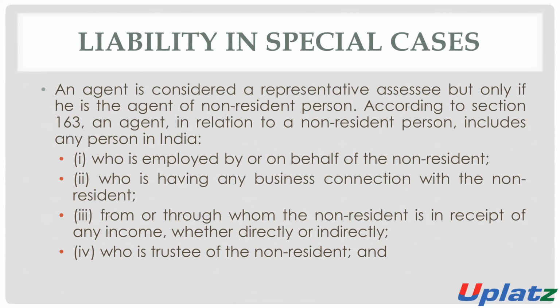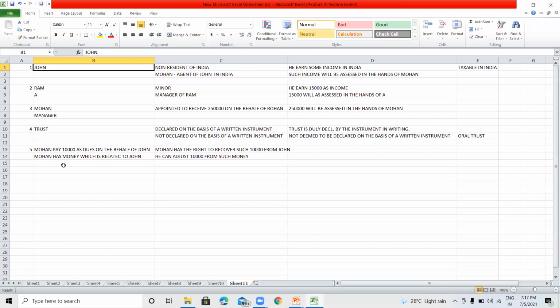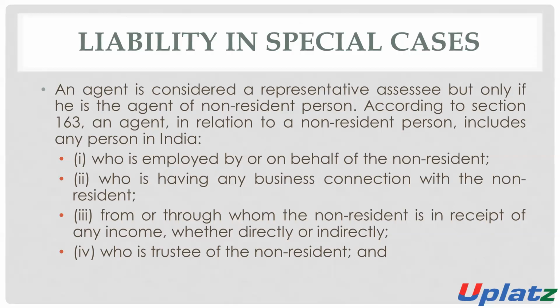For example, if there is a person who is employed by John, who is the employee of Mr. John in India, then such a person will be considered the agent of Mr. John.